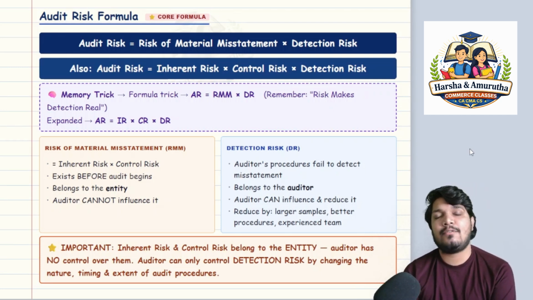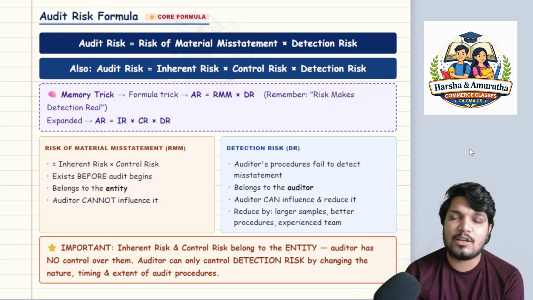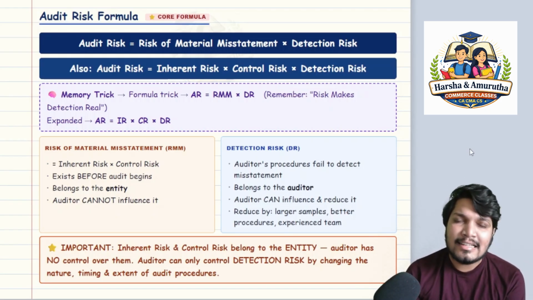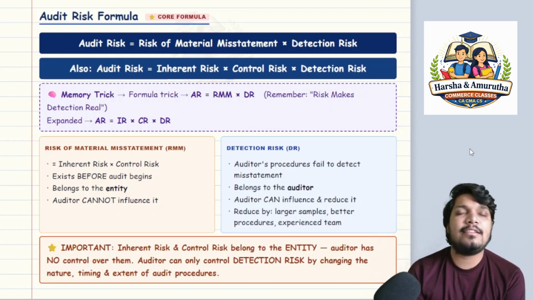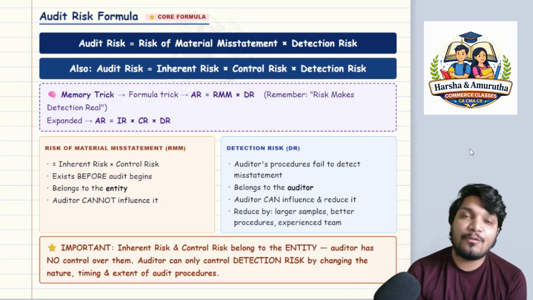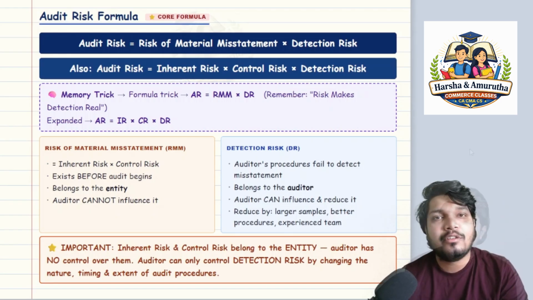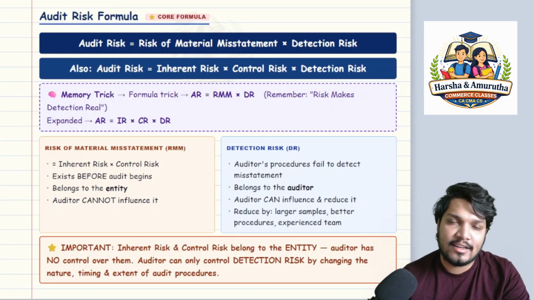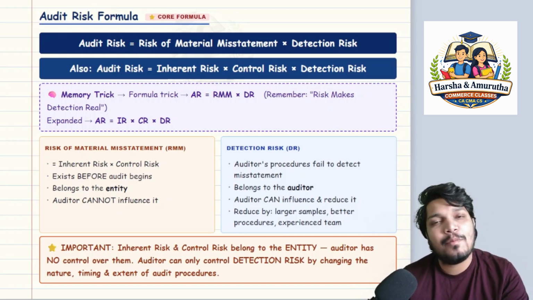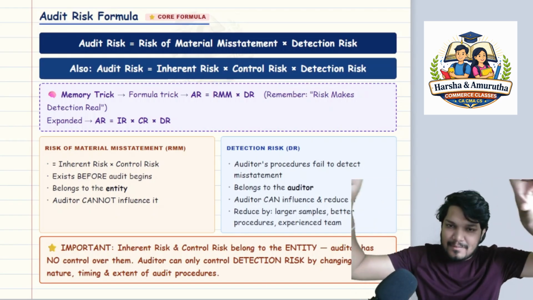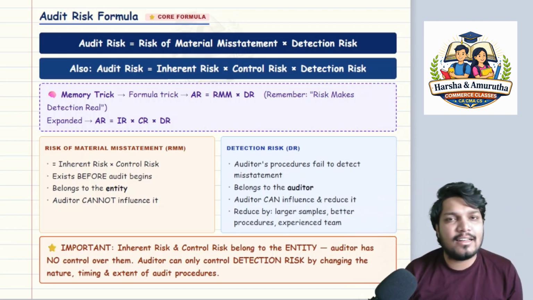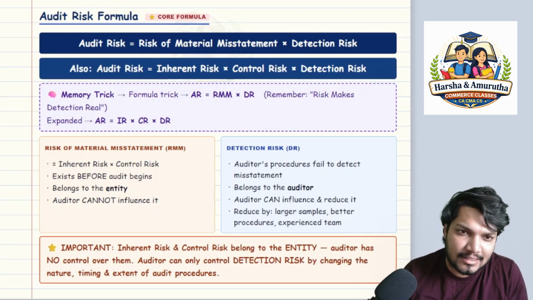There are two risks here which we are talking about. One is inherent risk, which exists right from the beginning or the inception of audit or before the inception of audit. That is inherent risk. And second, control risk, the lapse or failure of the controls. Those both risks, sir, inherent risk and control risk, if you multiply, then you have something called risk of material misstatement. So risk of material misstatement is a broader term, and under risk of material misstatement you have two important risks, that is inherent risk and control risk.